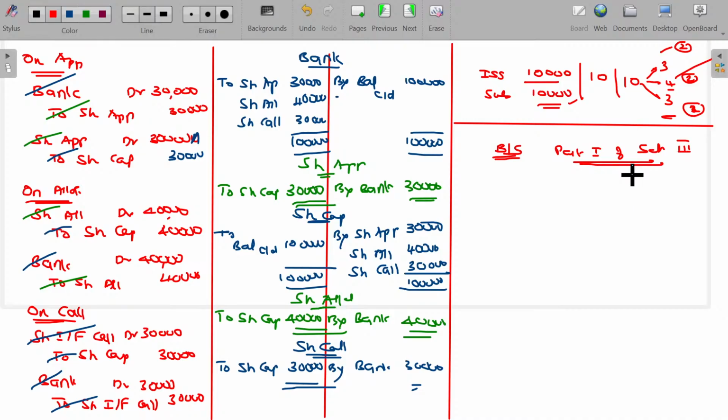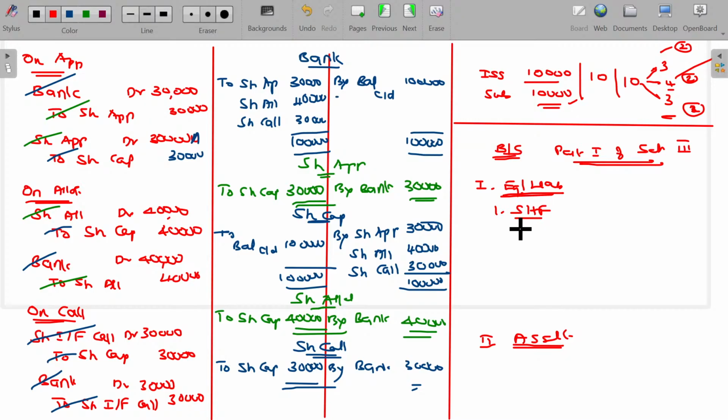As per that format, you have to start with equity and liabilities, the first block, and the second block is all about assets, two blocks. In equity and liabilities, the first one being shareholders' funds.